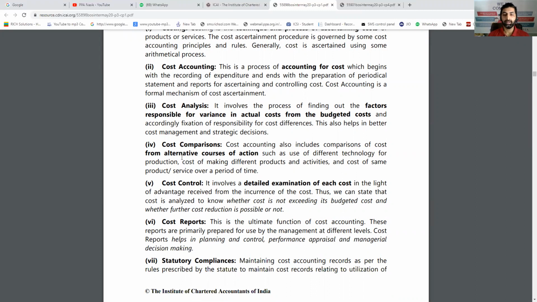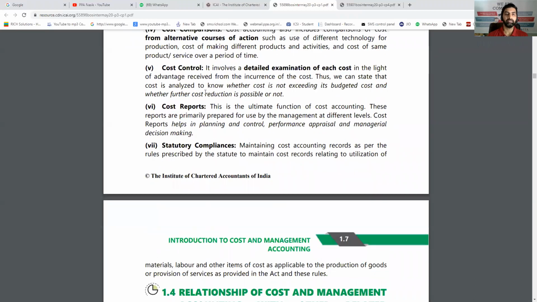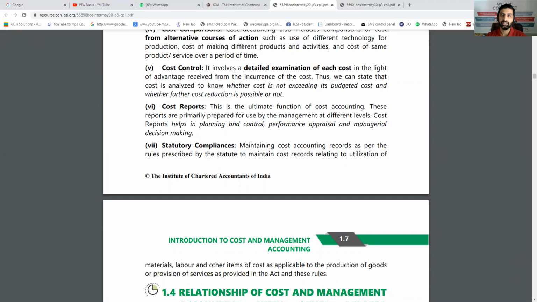Cost reports, preparing the functional reports and giving them to the management for decision making. Like the budgetary control, we have prepared different reports. Statutory compliances: sometimes the cost audit is compulsory. In that case, whatever data is asked, we have to prepare or give all the details. That is called statutory compliances. So these were different concepts, and this can be a very short note on this topic.